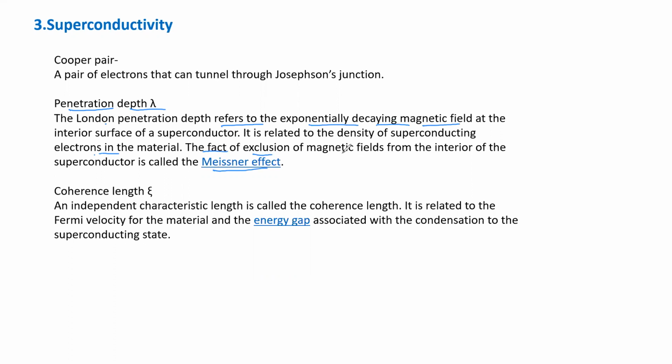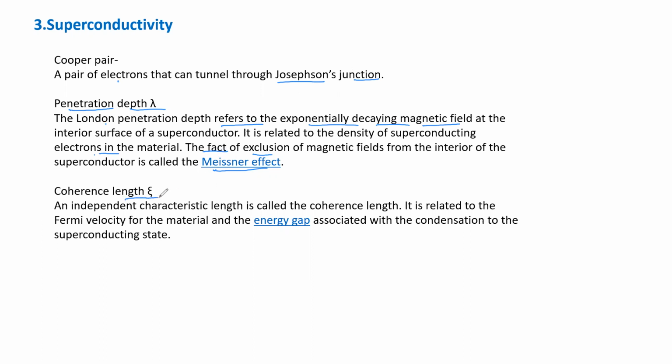All these terms you have already studied, I think: Meissner effect, Cooper pair, Josephson junction. These phenomena are observed in small sized quantum dots, quantum structures, or you can say nano-sized structures.